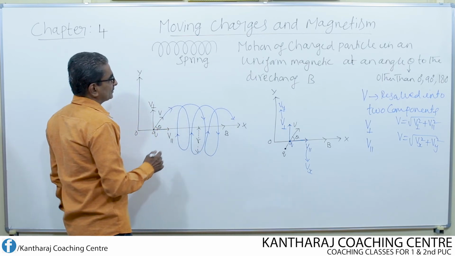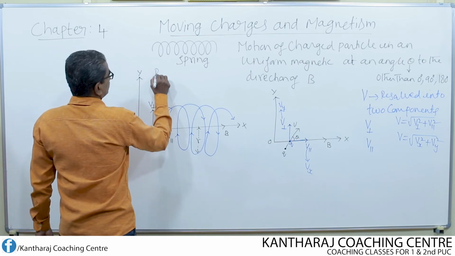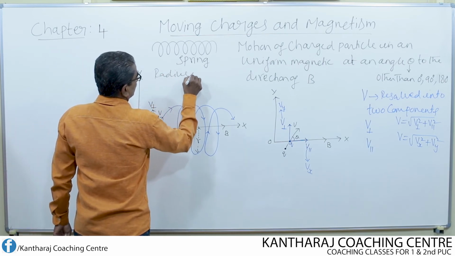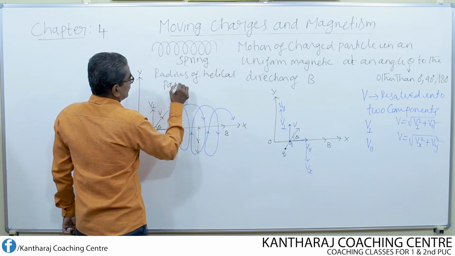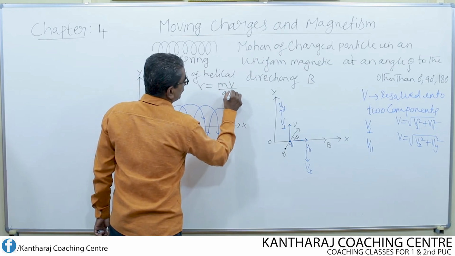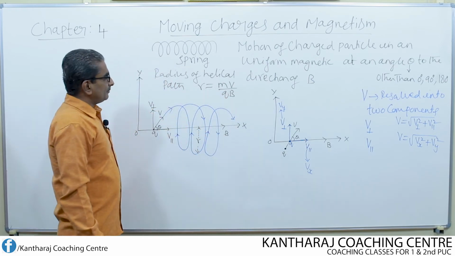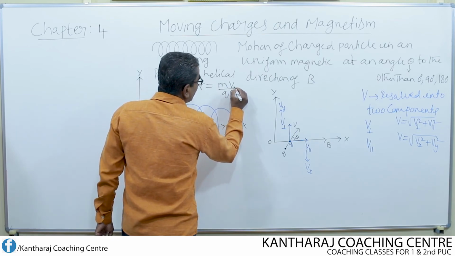Now what is this radius? Radius of the helical path is given by R equal to mv divided by qB. But what about v? I have to consider which component.